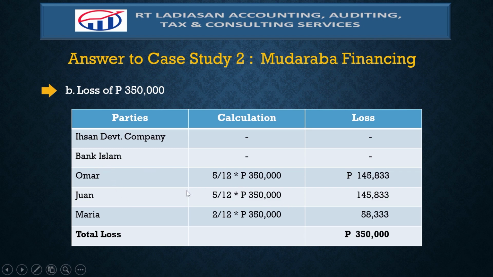And considering that Omar has 5/12 based on the agreed ratio, then his share is 145,833. The same amount with respect to Juan. And Maria, considering that she has a lower share, then her share is 58,333. So these are the answers to case study number 2, Mudaraba financing.